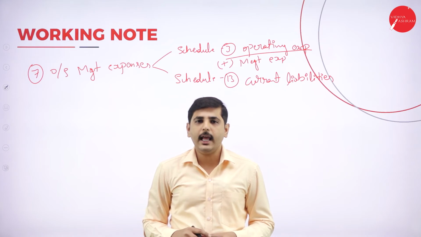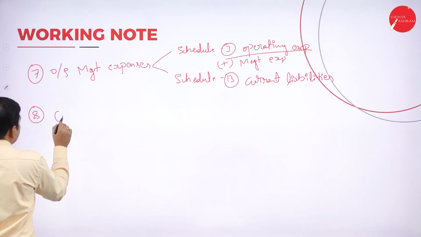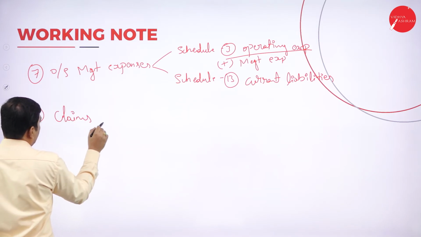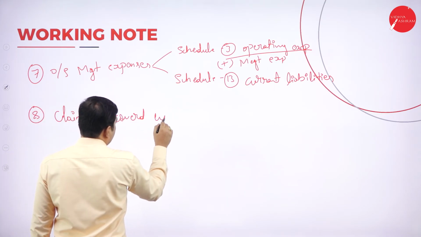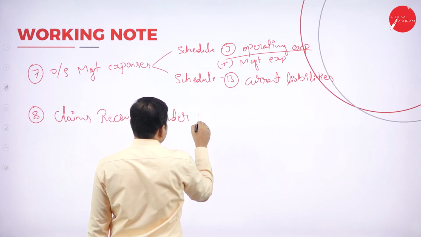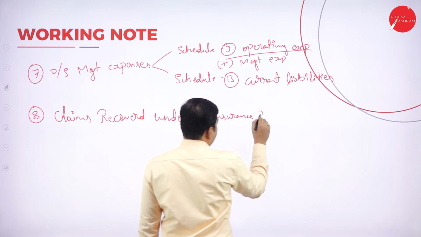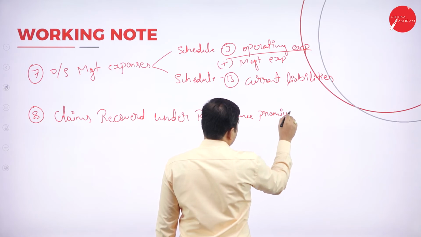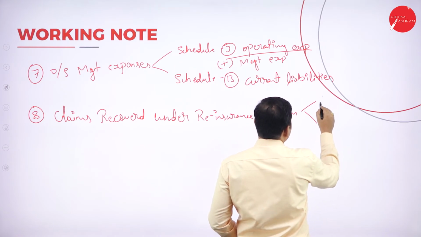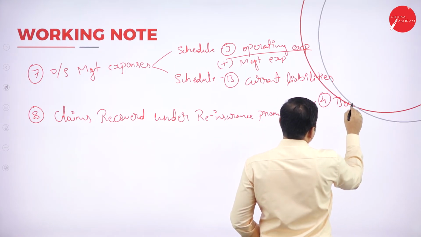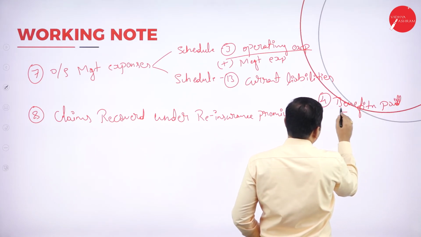Next adjustment, claims recovered under reinsurance premium, eighth one. So where we have to show claims recovered under reinsurance premium: under schedule number 4, benefits paid, minus from claims.